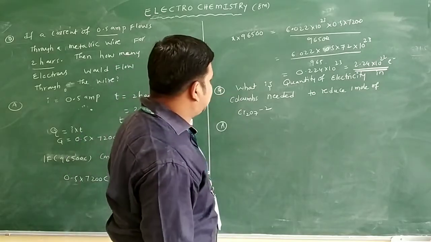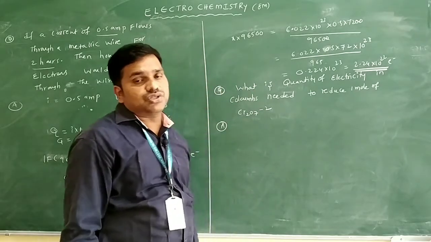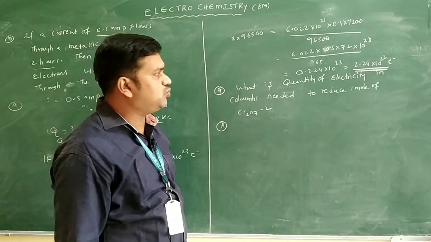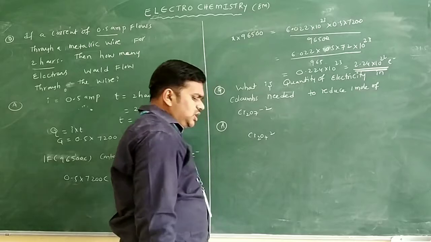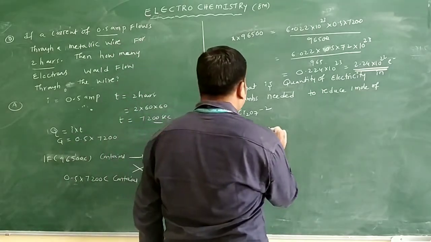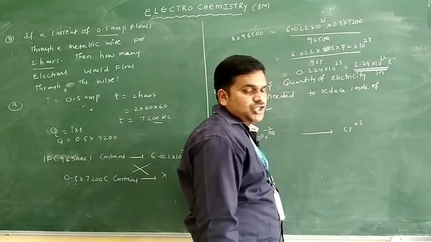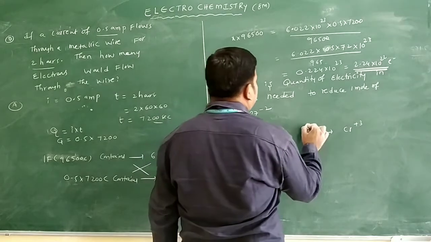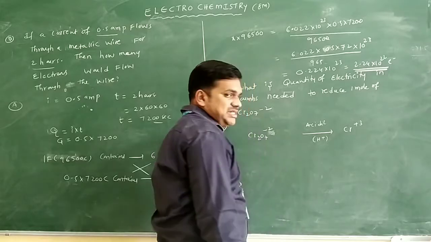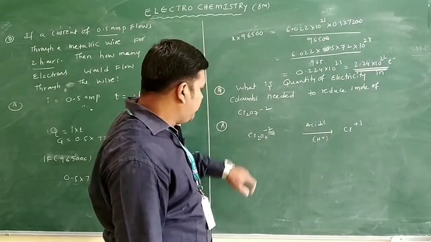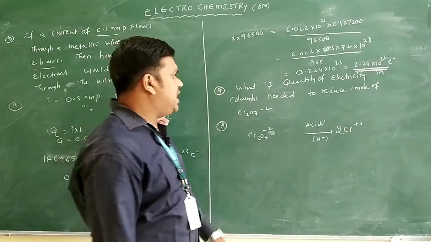What is the quantity of electricity in coulombs needed to reduce 1 mole of Cr2O7 minus 2? Generally, Cr2O7 minus 2 in the acidic medium is converted into Cr plus 3. I want to write the reaction in acidic medium, so you can add H plus ions in the reaction. Two chromiums are there, so I will write 2 Cr plus 3. Now you can balance this equation.